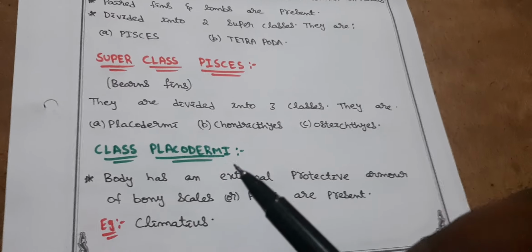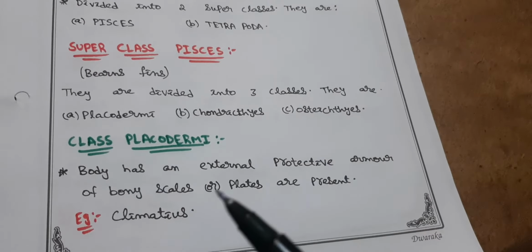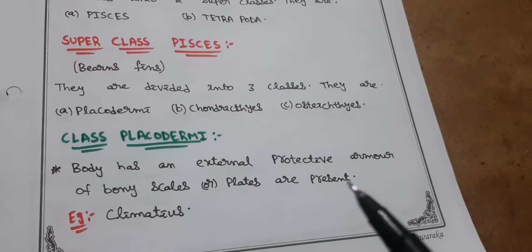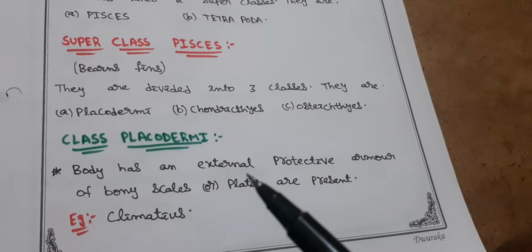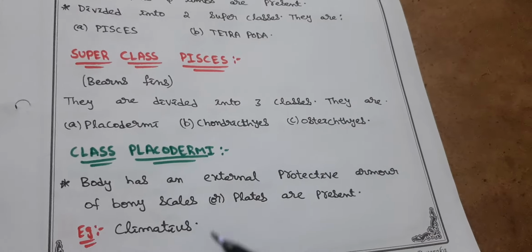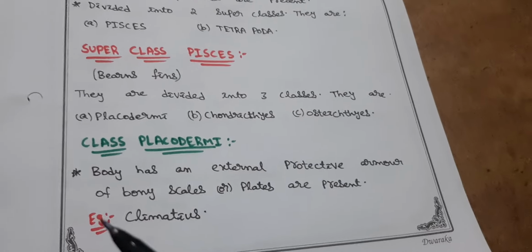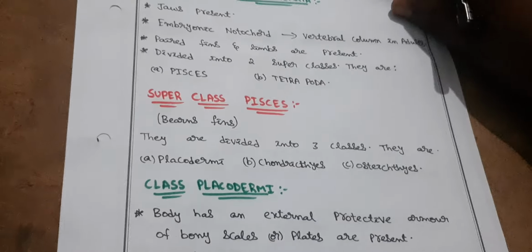Class Placodermi. Body has an external protective armor of bony scales or plates. That means its body is covered by bony scales. Those scales are made up of bony material. Example, Climatius.